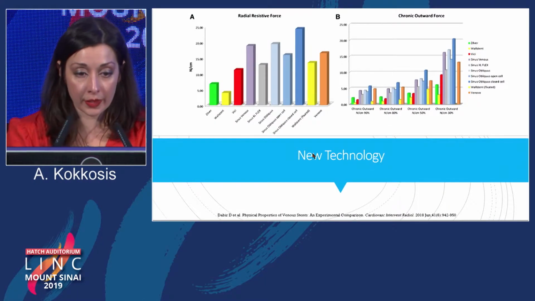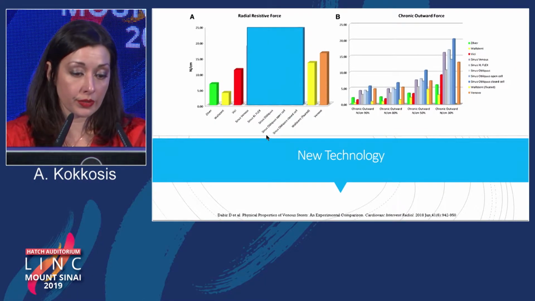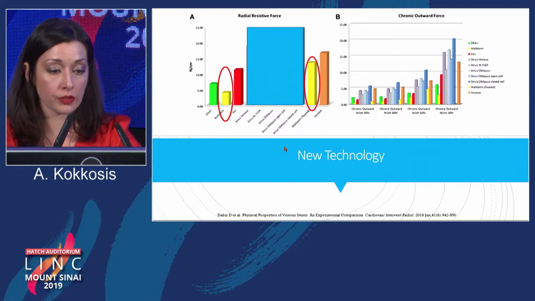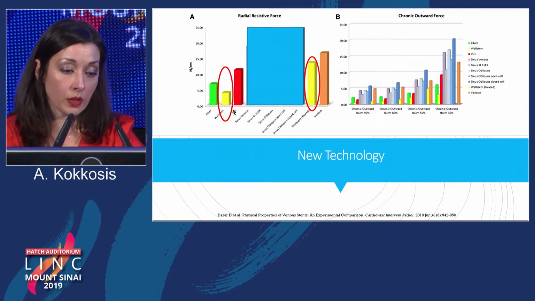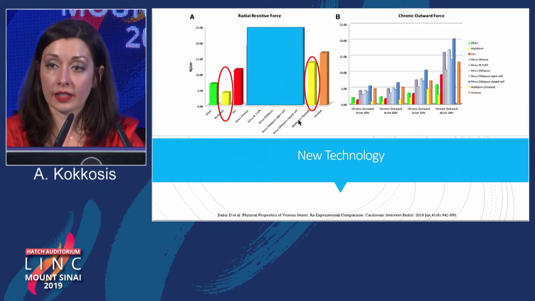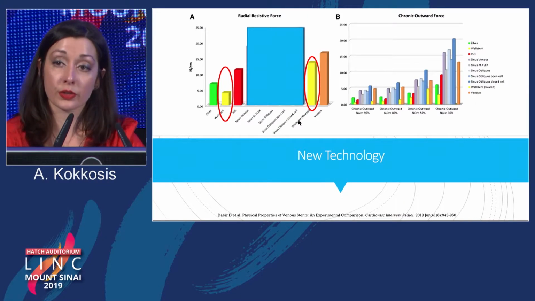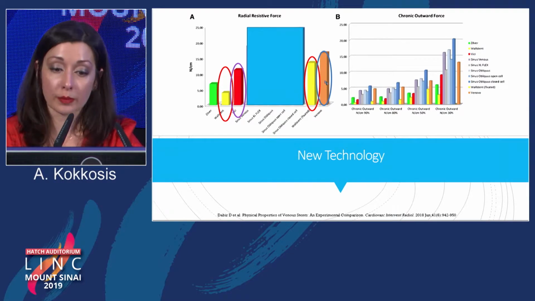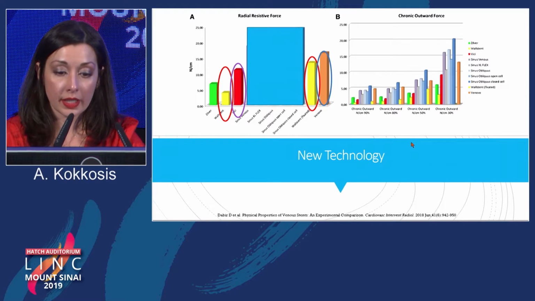But what's different now is the radial resistive force. This paper compared all of the stents in terms of their radial force and demonstrated that the Wallstent is actually pretty poor unless it is fixated at its ends, and this is what makes it difficult to deploy. With the new Vici and Venovo stents, the radial resistive force is significantly improved from the Wallstent. Additionally, the chronic outward force of the Venovo and the Vici is significantly better than the Wallstent, which is here in yellow.